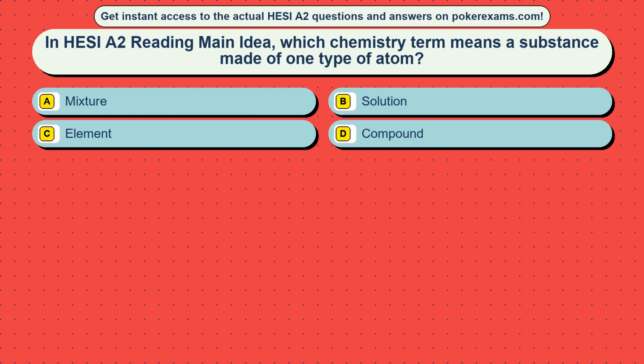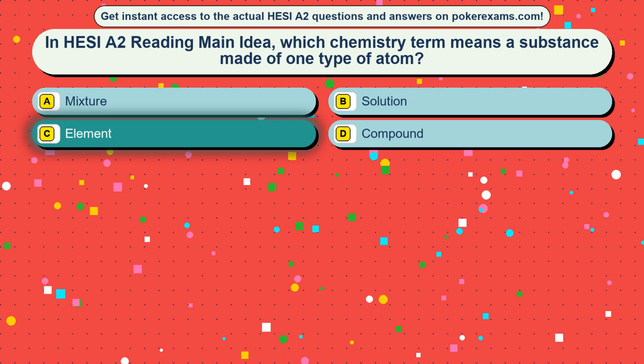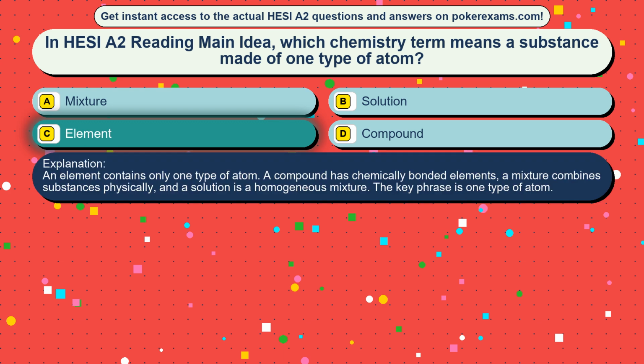Question 43. In HESI A2 reading main idea, which chemistry term means a substance made of one type of atom? Option A: Mixture. Option B: Solution. Option C: Element. Option D: Compound. The correct answer is option C, element. An element contains only one type of atom. A compound has chemically bonded elements, a mixture combines substances physically, and a solution is a homogeneous mixture. The key phrase is one type of atom.